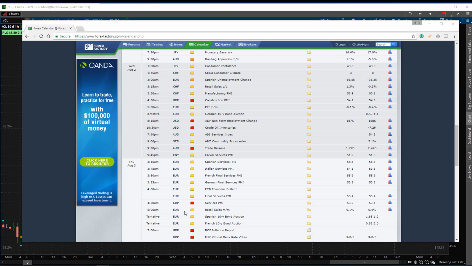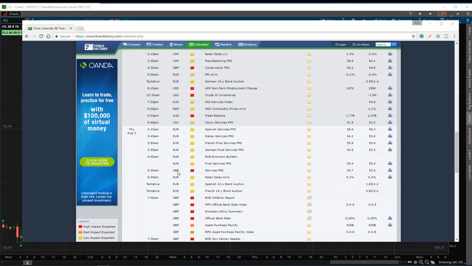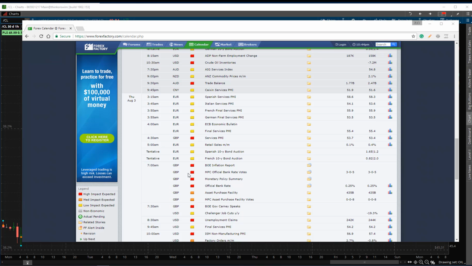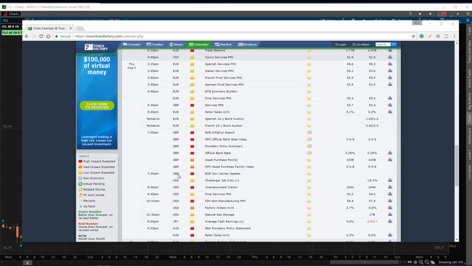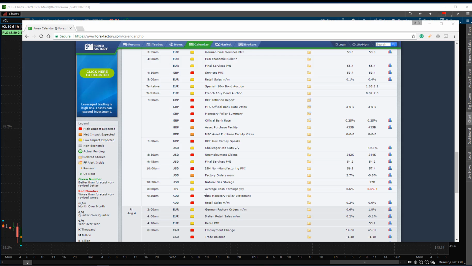And then on Thursday, we have a stacked news event. We have Spanish services PMI, Italian services PMI, French services PMI, German final services PMI, all coming out of the euro. That's going to be from 3:15 a.m. going out all into 4 a.m. So the euro should see some volatility during that time frame. Moving into the morning session at 7 a.m., you're going to have Bank of England inflation report, and then a monetary policy summary with the official bank rate out of the Great Britain pound. So opportunity and volatility will be in the Great Britain pound at 7 a.m., 7:30 a.m. on Thursday. 9:30 p.m., RBA monetary policy statement and retail sales for the Australian dollar.